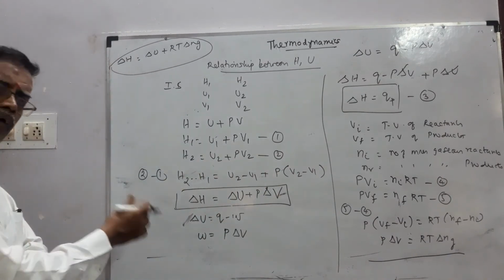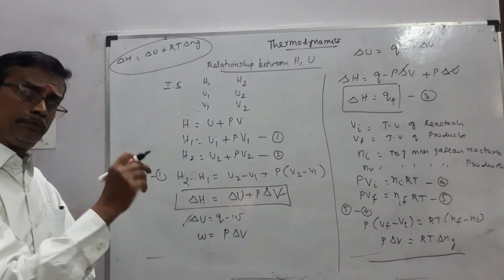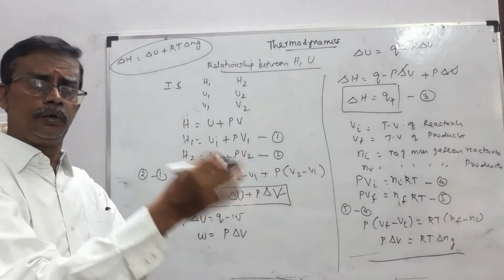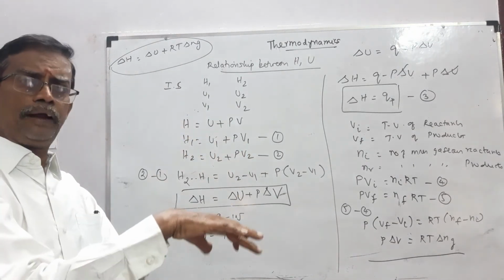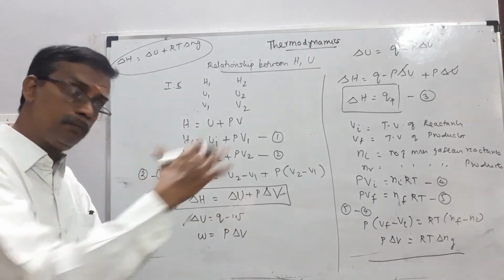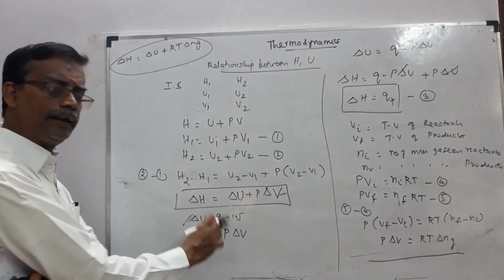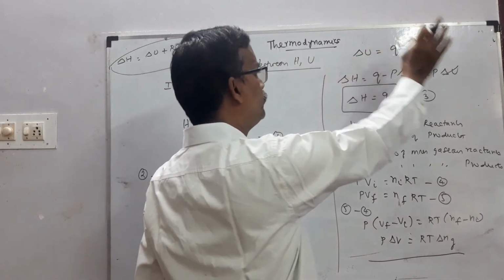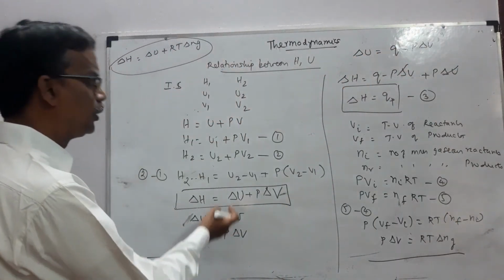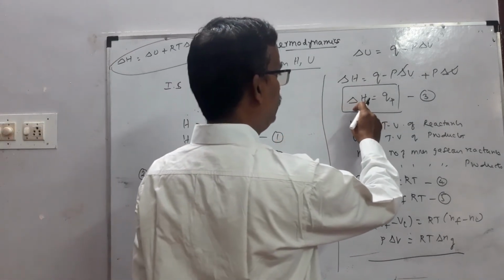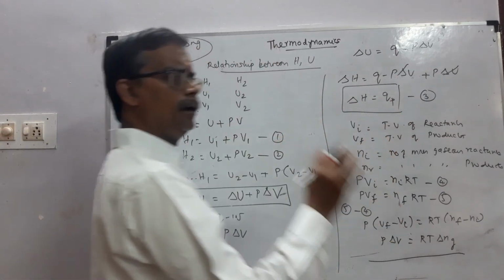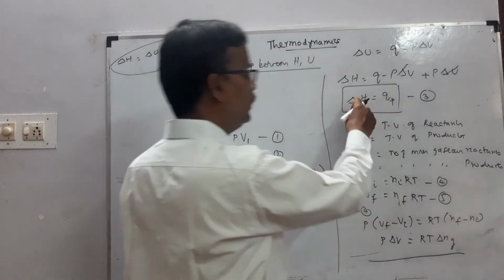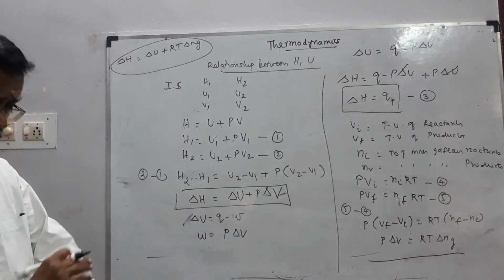According to the first law of thermodynamics for expansion work, delta U equals Q minus W. Q is the heat supplied to the system, W is the work done by the system, which is the expansion work P delta V. So delta U equals Q minus P delta V. Substituting, delta H equals Qp. So heat supplied to a system at constant pressure is equal to the change in enthalpy.